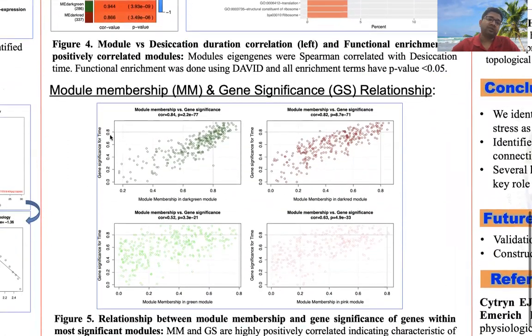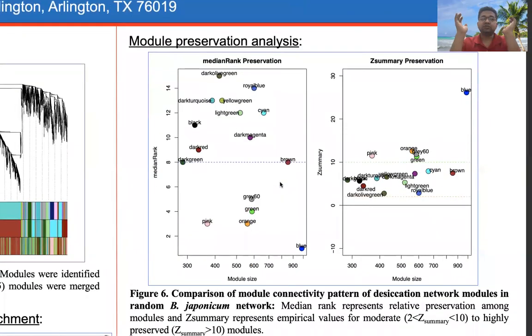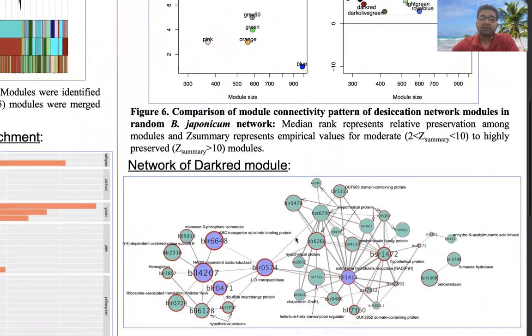We further correlated the gene significance and module membership of each gene within the module of interest and found that the genes having high gene significance also tend to have high module membership. And these are the genes which play a central role in each module and are considered as the hub genes. We also found that the connectivity pattern of genes in each module is largely preserved in the large network formed by the gene expression of Bradyrhizobium japonicum from many other experiments. This suggests that the genes in these modules are actually part of a certain biological pathway.